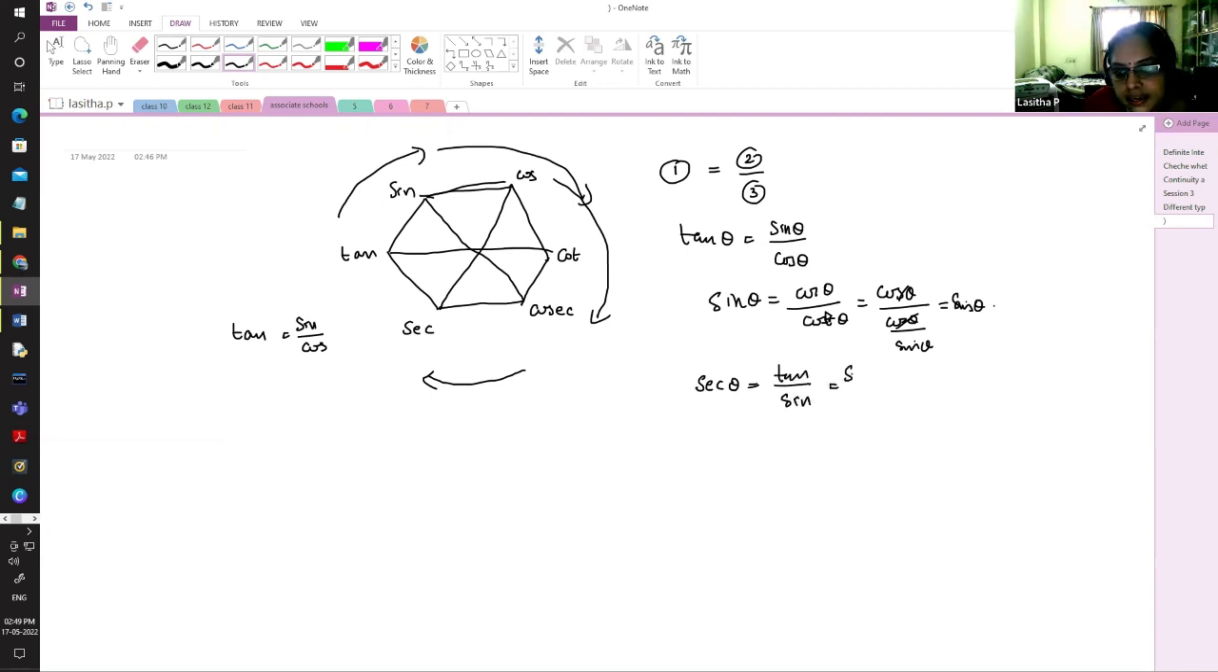Does it work? Yes, it is working. Sine theta by cos theta divided by sine theta. Yes, it is working. 1 by cos is equal to secant. So these are all the activities. Repeatedly, we are saying the same concept only. We are repeatedly telling them so that the ideas are clear to them.